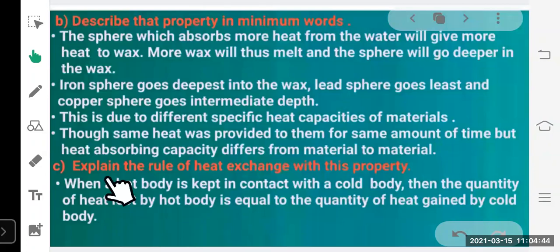Now explain the rule of heat exchange with this property. When a hot body is kept in contact with a cold body, then the quantity of heat lost by the hot body is equal to the quantity of heat gained by the cold body. This we studied with the help of this experimental setup.